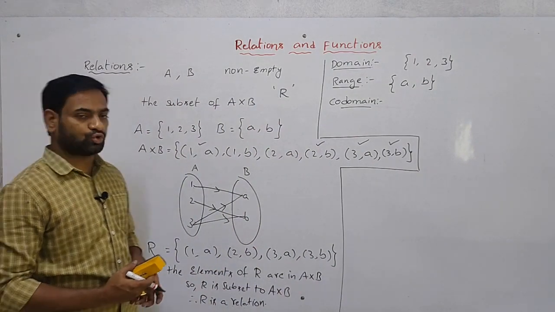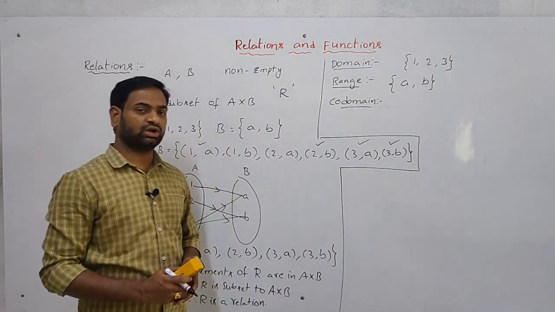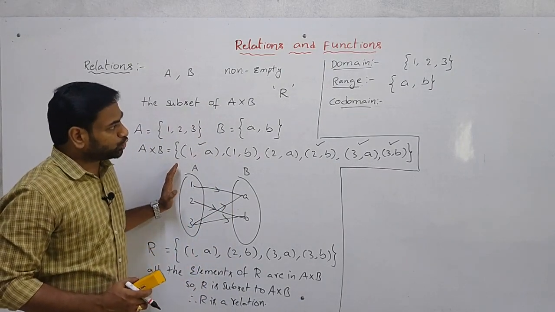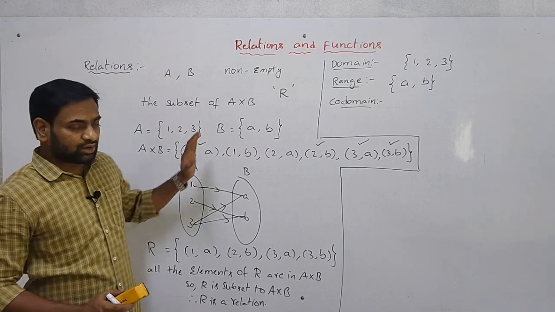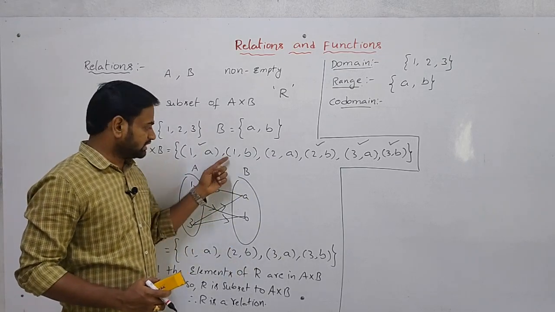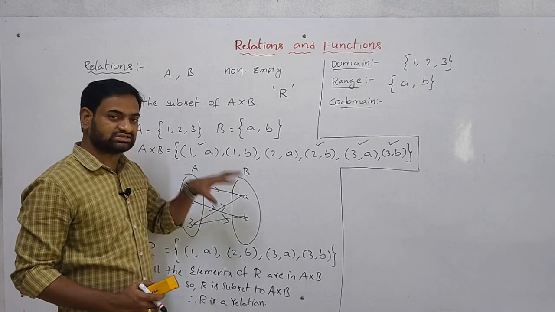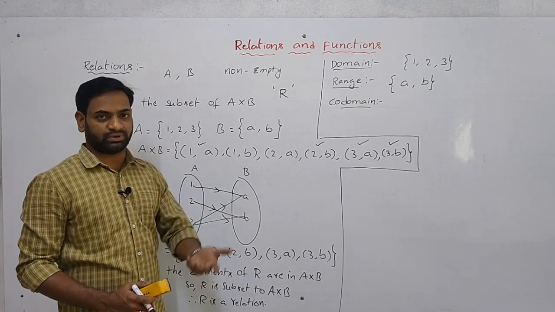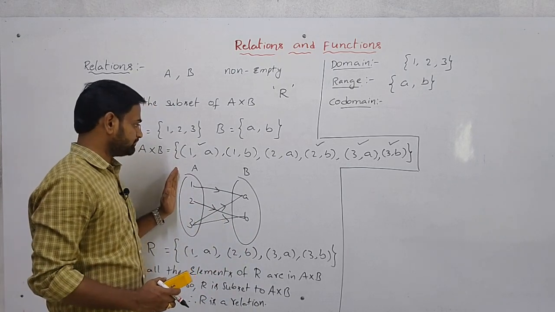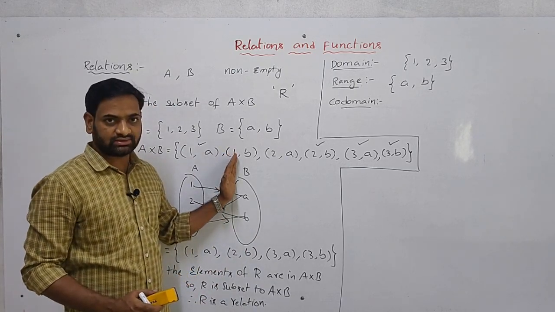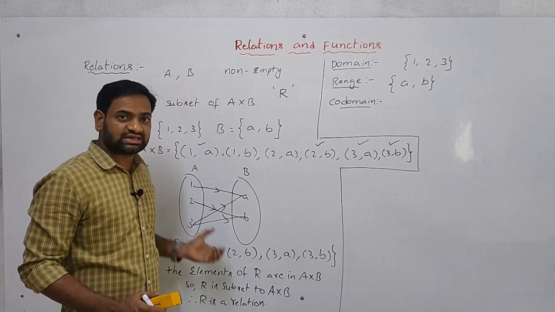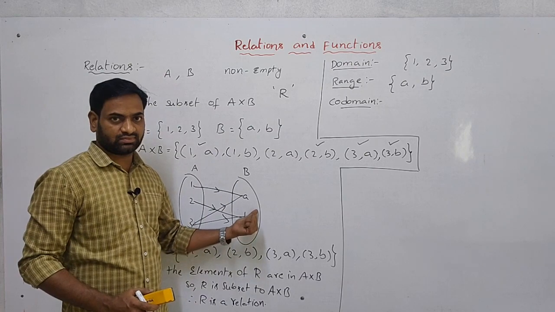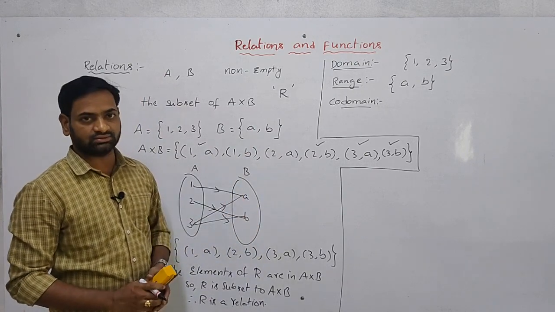What about the codomain? Codomain means the whole set, the entire second set, or the whole set B. Here the first set is A, the second set is B. So the whole set B, or the whole second set, is called the codomain.